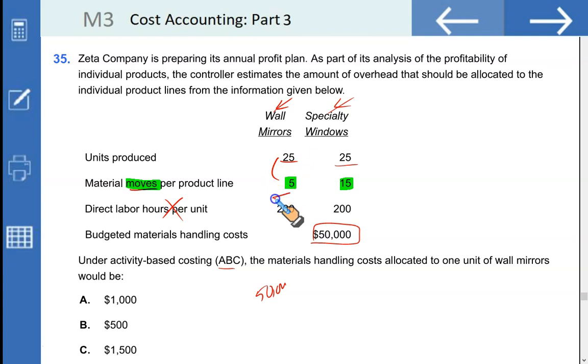They're going to be 25 times 5, 125 moves for these 25 wall mirrors, and 25 times 15, 375 moves for specialty windows. So there is going to be a total number of 500 moves in producing both wall mirrors and specialty windows. Now, if you calculate the rate, it is going to be $100 per move. This is a more appropriate allocation base rather than just using direct labor hours.